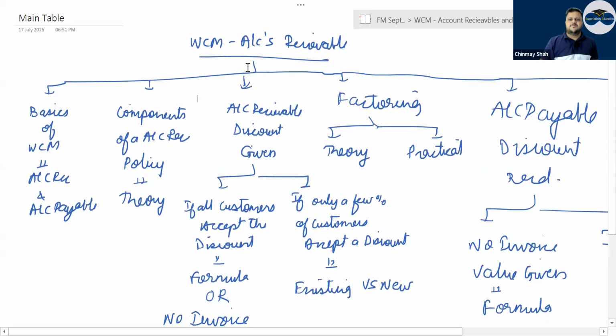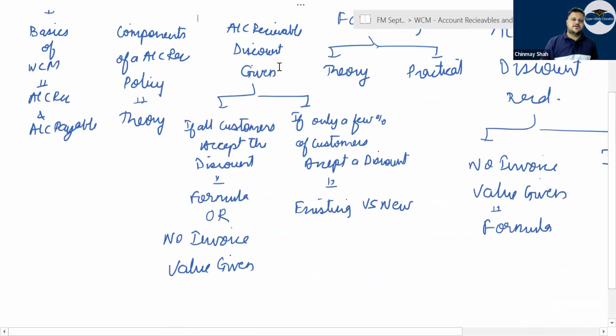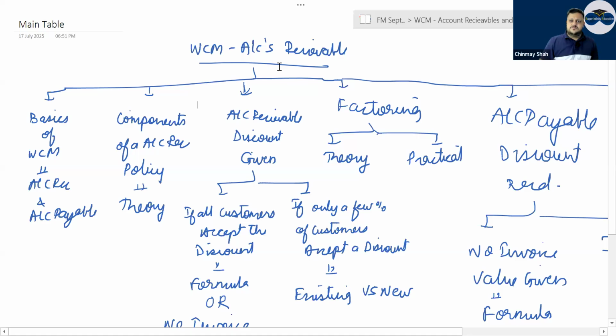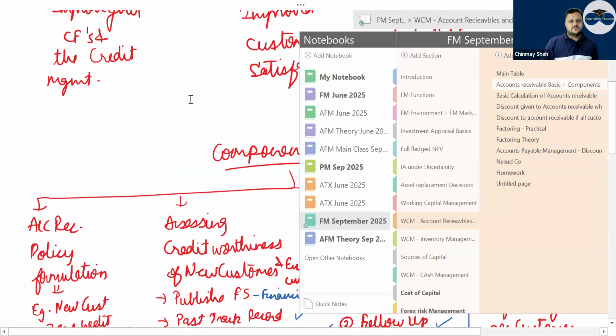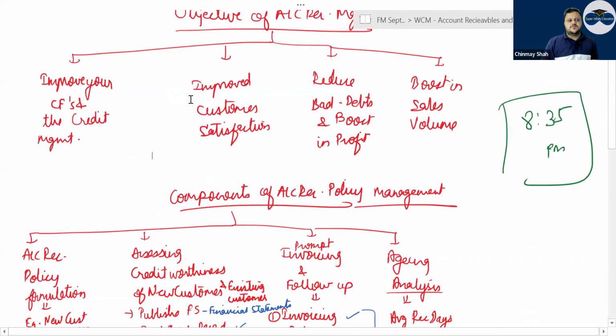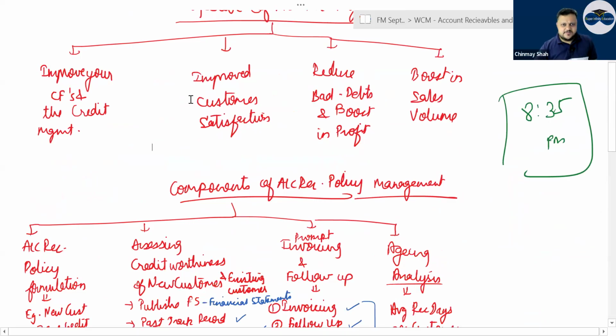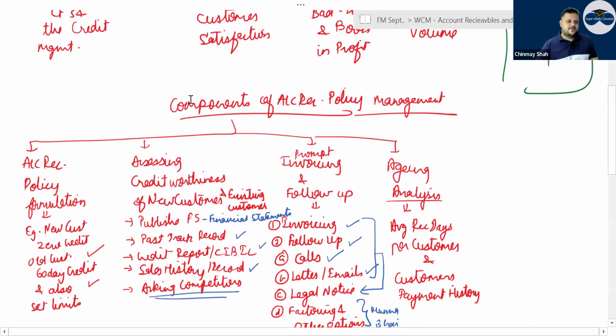Then the question on account receivable and account payable. Most important chapter in working capital: account receivable and account payable. Correct? Your basics of working capital management. Objective of account receivable management: improve your cash flows and credit management, improve customer satisfaction because you will be providing good management of your account receivable, reduce bad debts, and boost profit and sales value. Correct or not? Right?